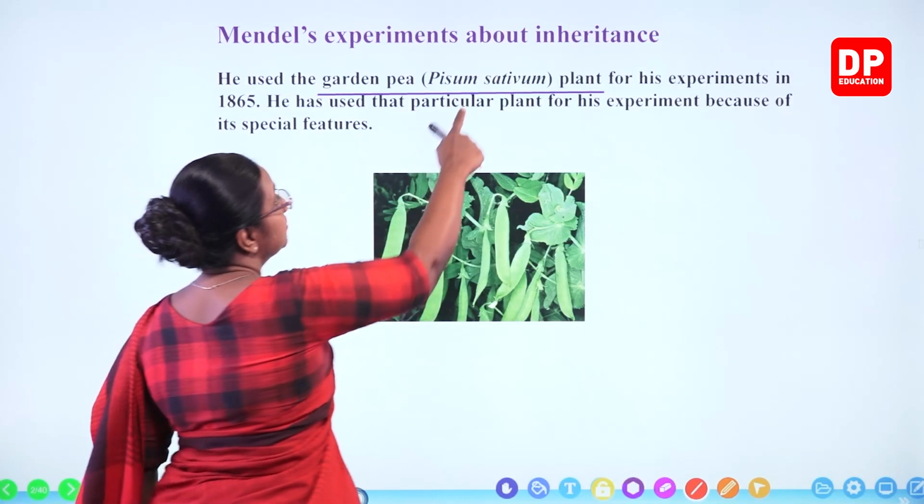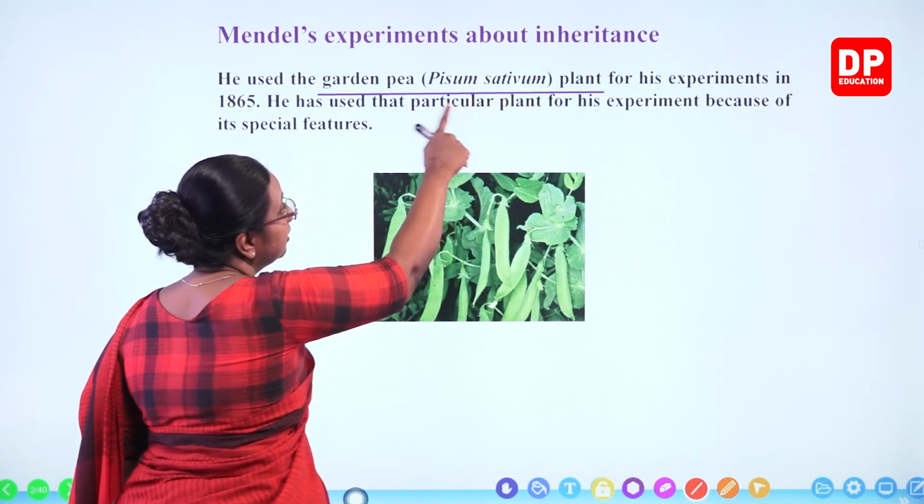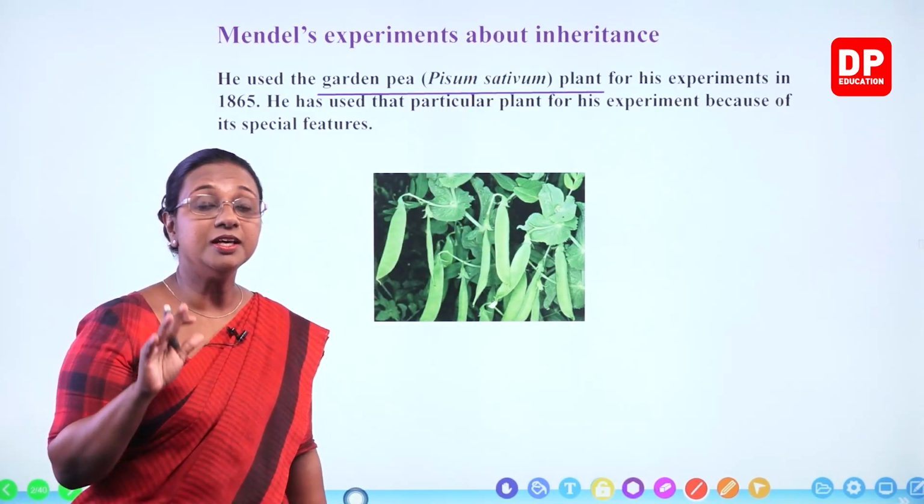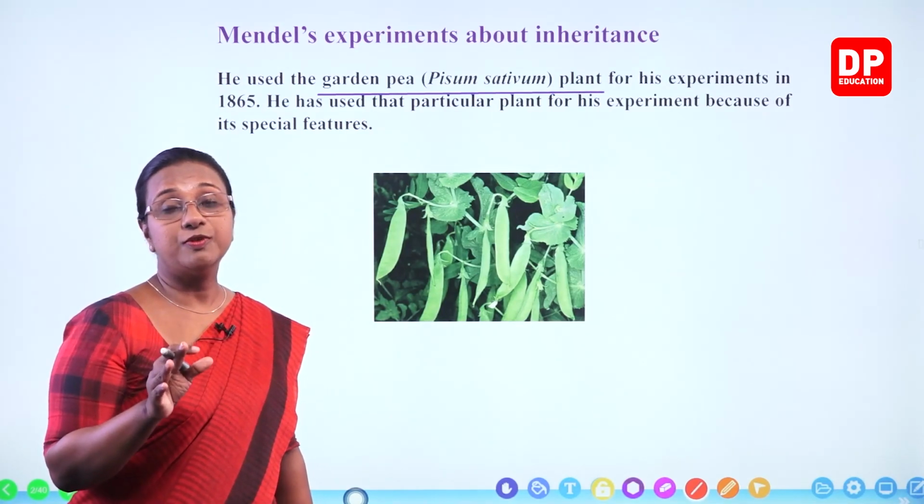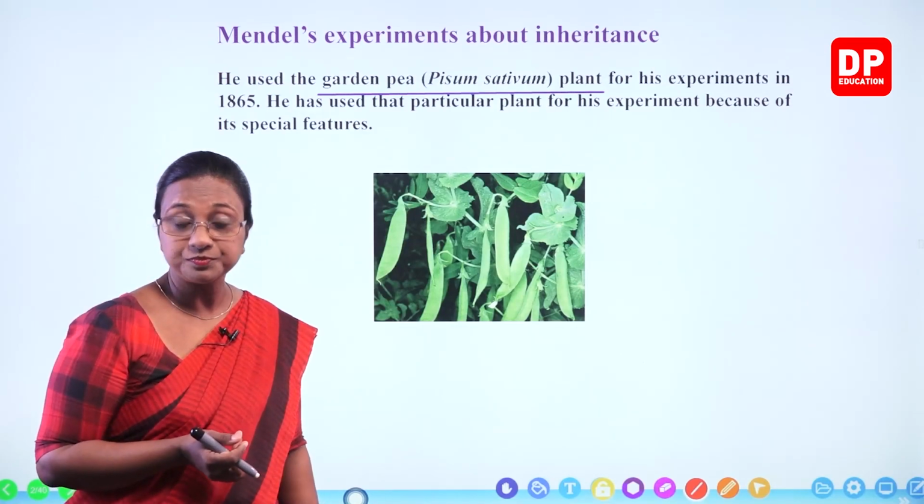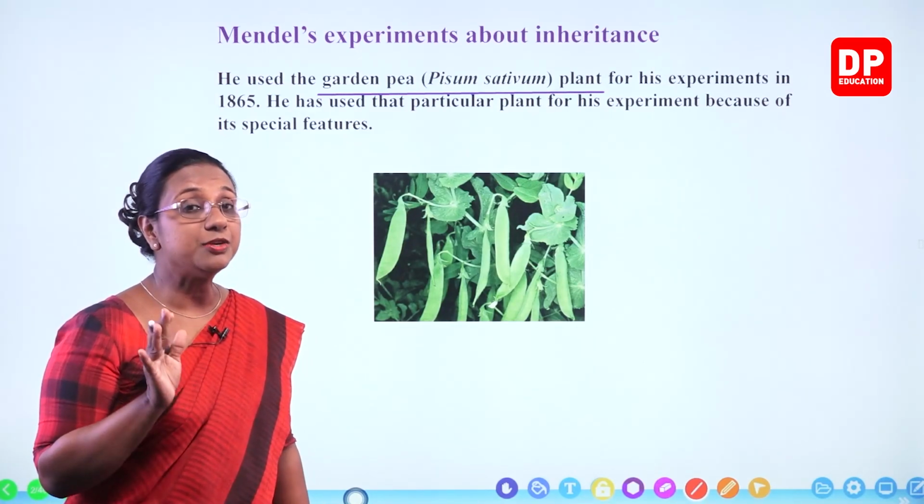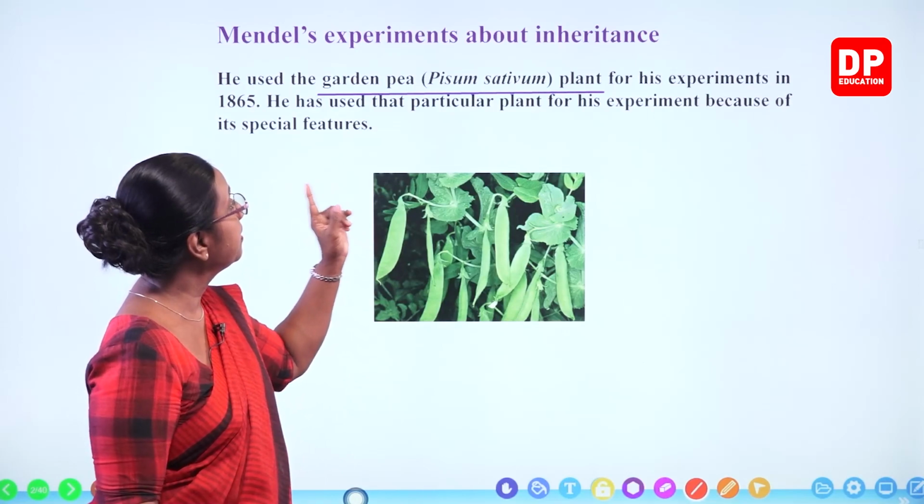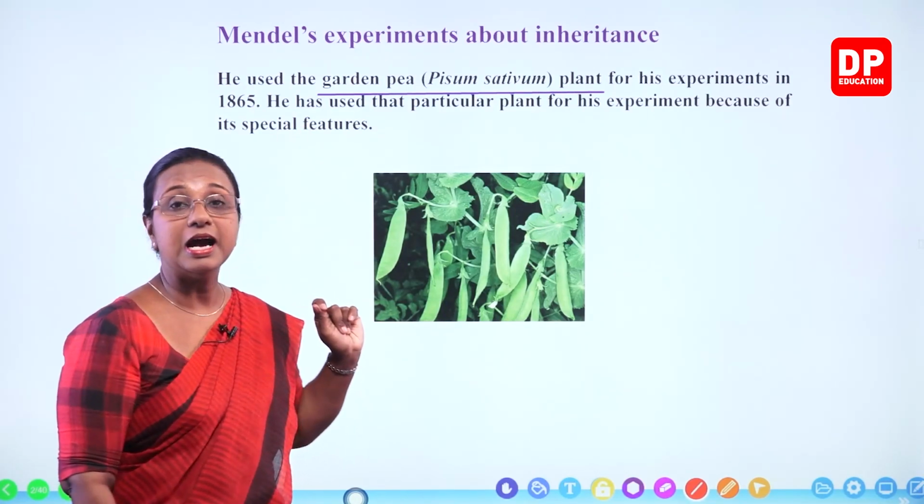And also always we need to have a space between the two epithets. Those are the rules, or conventions, that you need to follow when writing a scientific name. And here you have to remember the scientific name Pisum sativum, that is the garden pea plant.